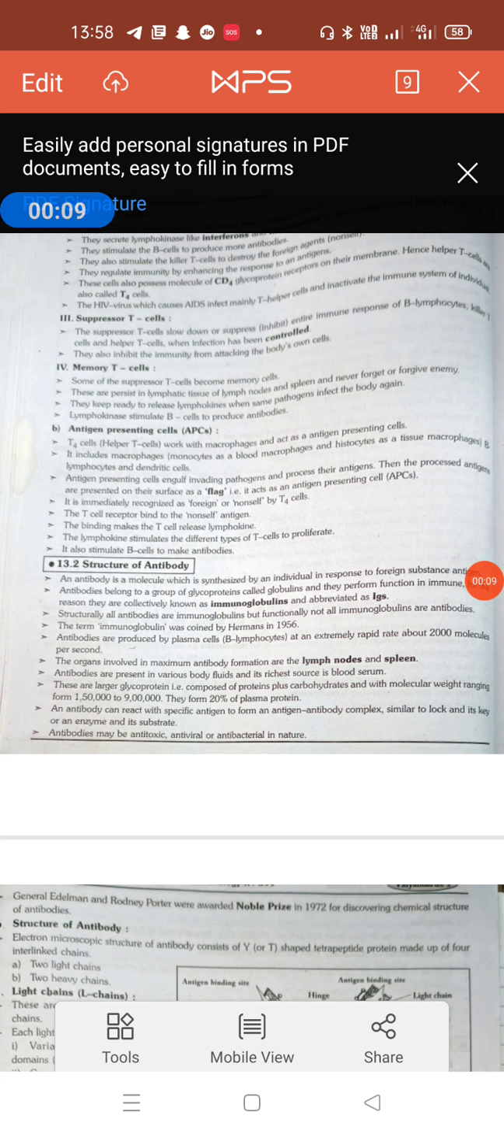Today I am going to start the structure of antibody. Okay, so an antibody is a molecule which is synthesized by an individual in response to a foreign substance, that is called the antigen. And antibodies belong to the group glycoprotein, because antibodies are glycoprotein in nature, which are made up of